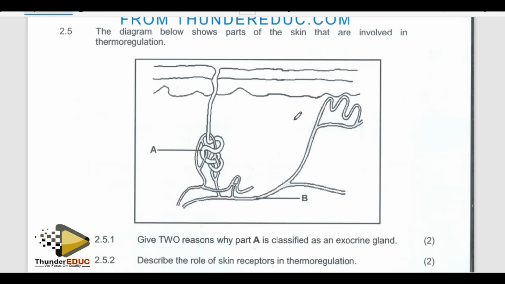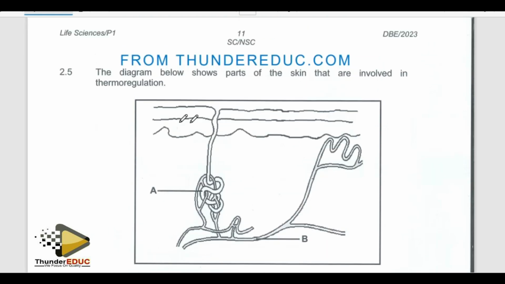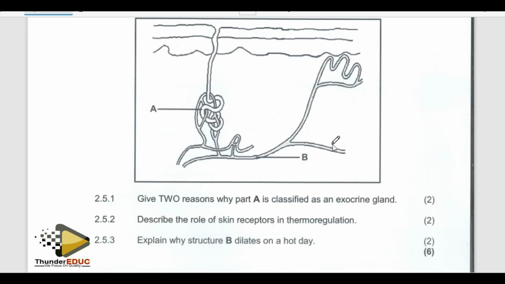The skin. I used to draw the skin, and then some people were saying that the skin is so simple. Actually, the skin is so simple. Yes, very simple. They're saying, okay, what is A? A is the sweat duct, sweat gland.